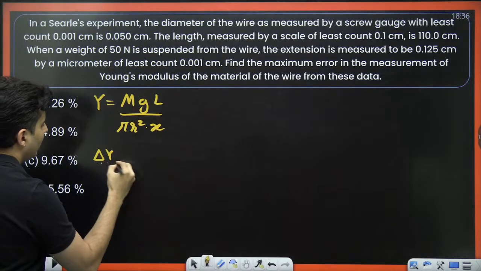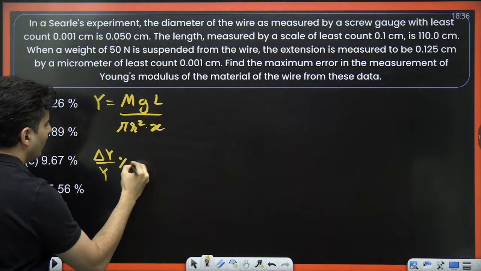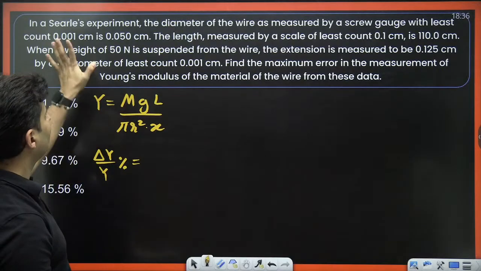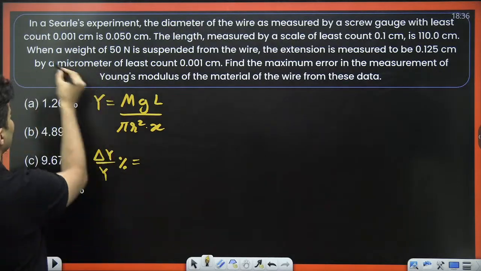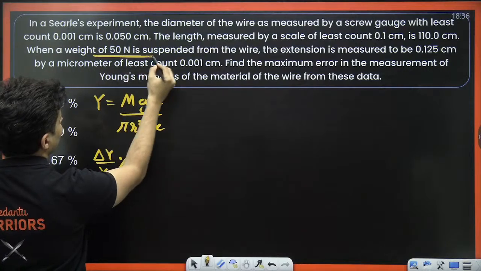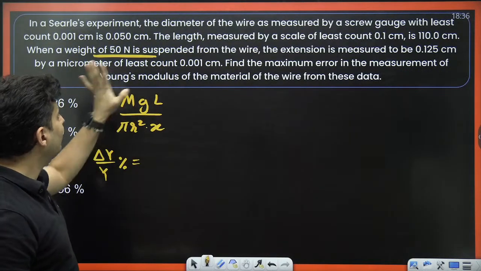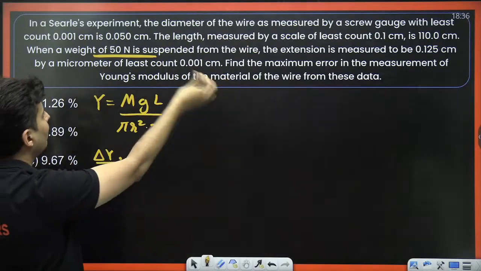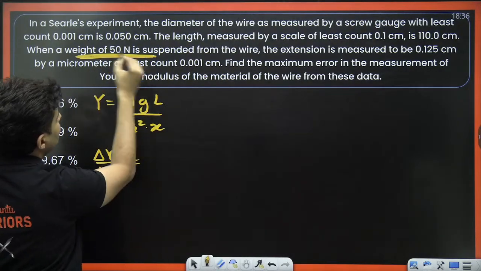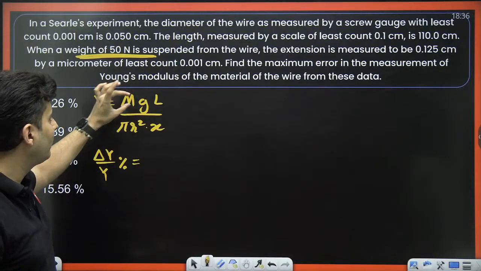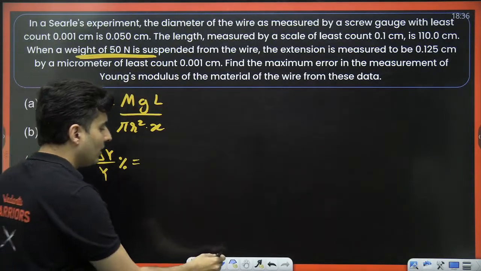So the error in y percentage wise will be, mass does not have an error. Notice 50 Newton is a fixed value. There is no error in the mass. So ignore that. Even g does not have error because it is not given. The total weight is only mg, which is 50 Newton. So no error in mass, no error in g. Did you understand it?